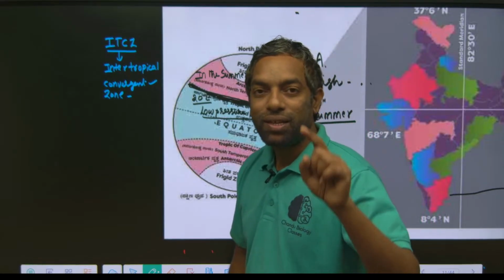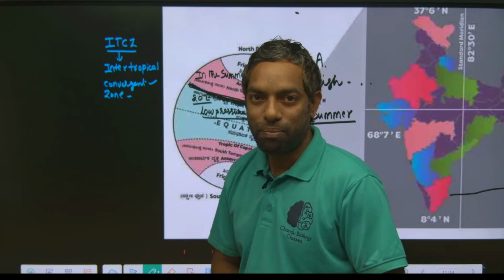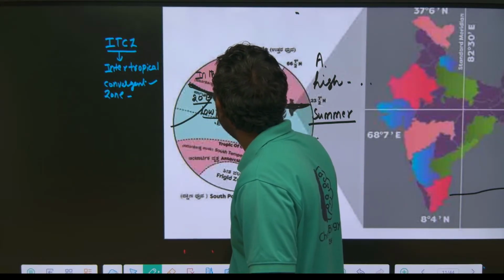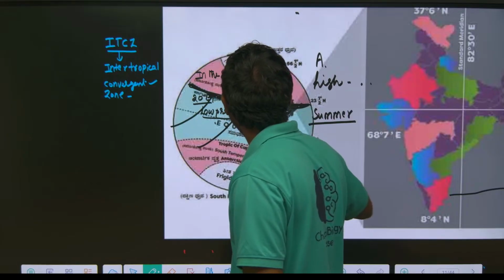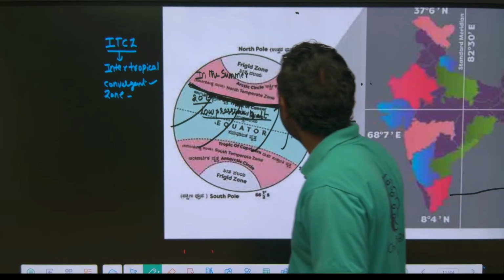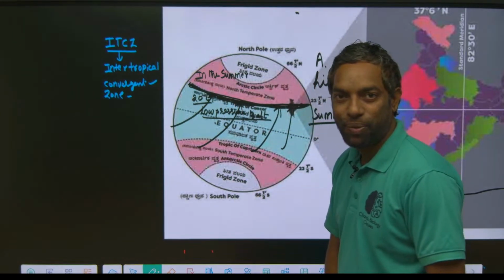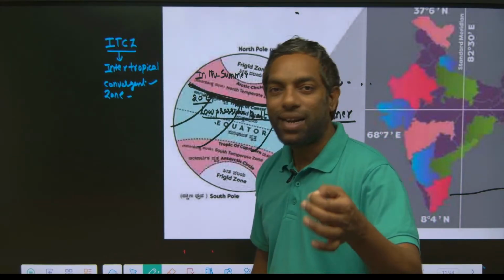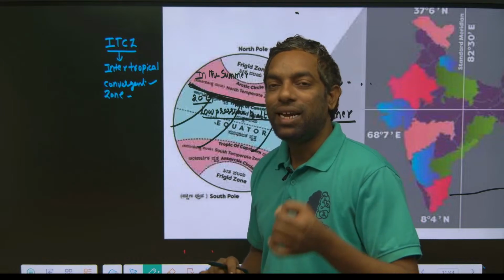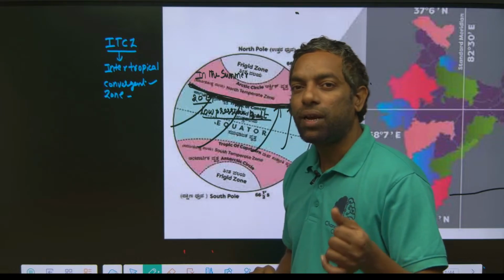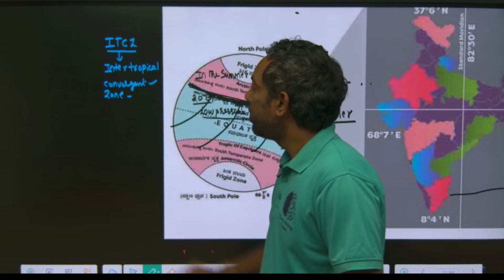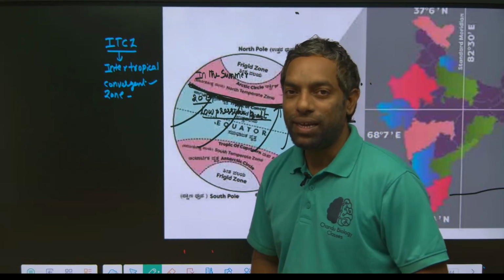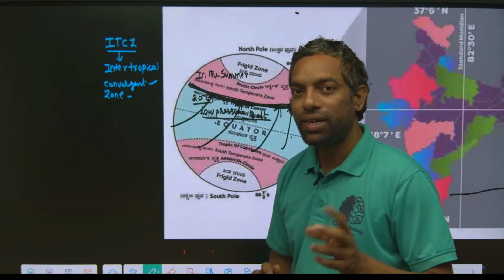This low pressure belt is the reason for attracting water into this zone. During summer it attracts the water into the intertropical convergence zone, at 20° latitude.